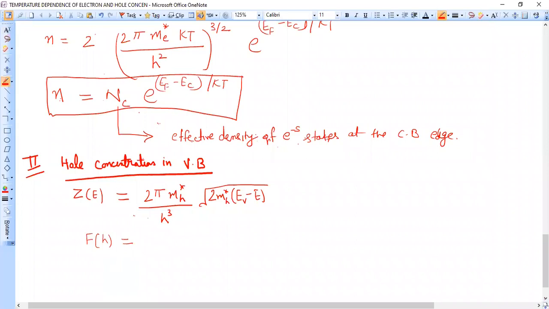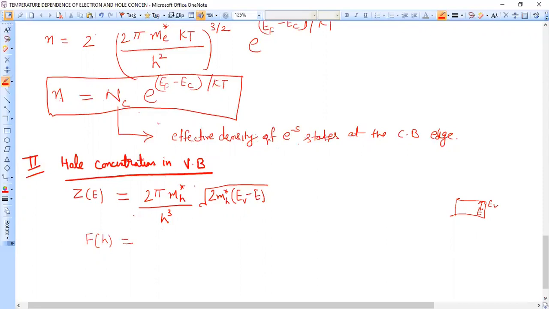The expression for the density of states in the valence band is written as 2 pi mh star upon h cube under root of 2 mh star (Ev minus E). What is mh star? Mh star is the effective mass of holes in the valence band. Why is the energy replaced by Ev minus E? Because Ev is somewhere here and holes are present somewhere in the valence band, so E is below Ev, so that is why it is replaced by Ev minus E.